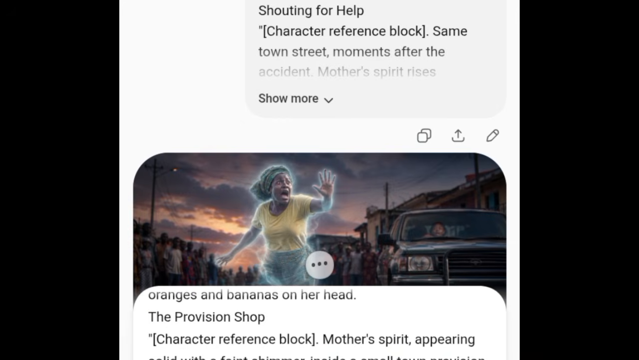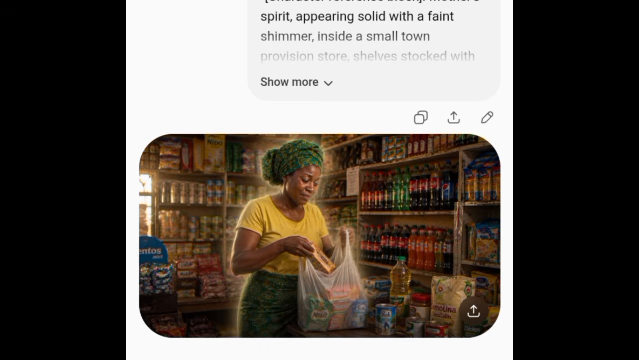So now let's see what will be the result of this particular one. So this is the result, the point where she is shopping in a provision shop. You can see that there is consistency. If you check all of this, there is consistency in character, consistency in the outfit. Do you understand that? So I'm going to go ahead and click on this download icon to download it. Okay, so let's proceed to copying another prompt to generate.